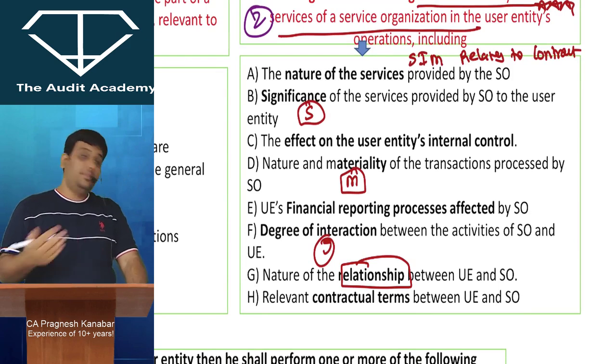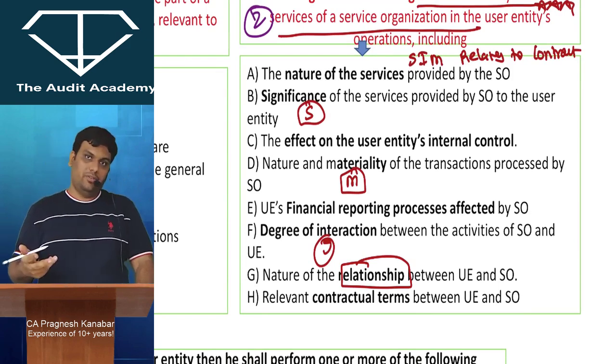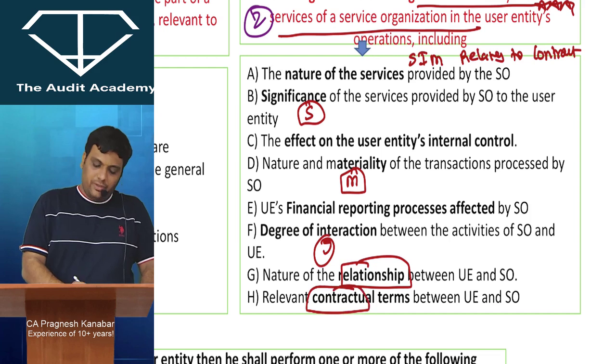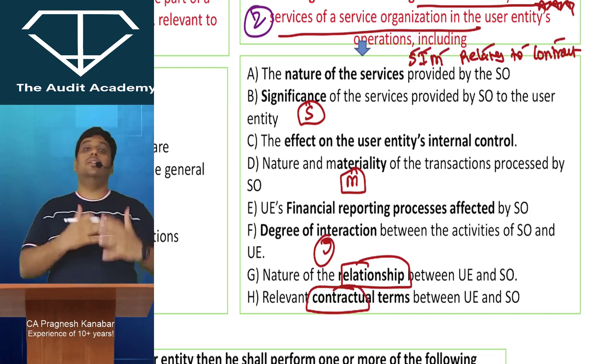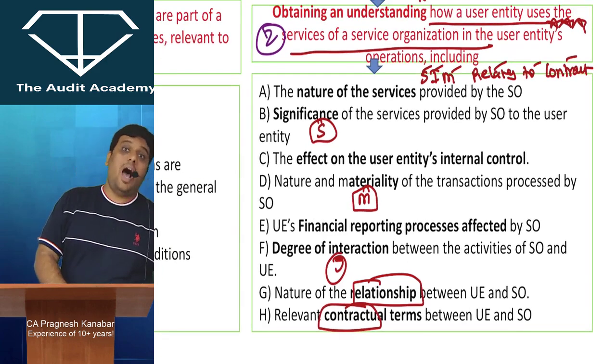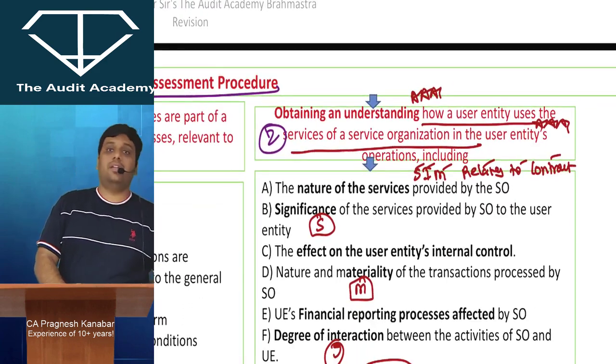Then you will try to understand what is the relationship between both of them. Is it a holding subsidiary relationship? What is the relationship between both of them? Then you will read the contractual terms. So you get your 5 points, and the matter is over. This is how you will try to obtain an understanding of how user entity is using the services of service organization.